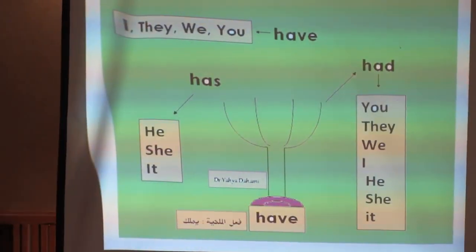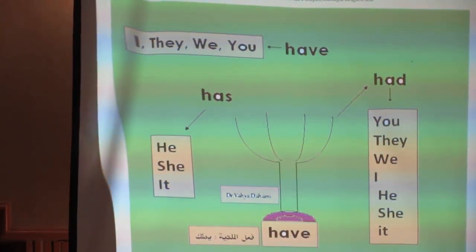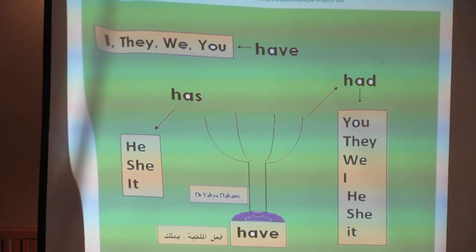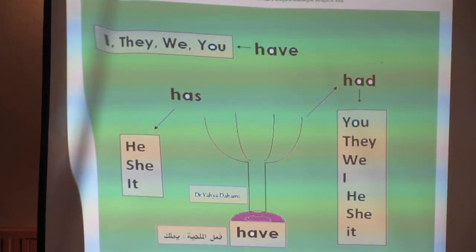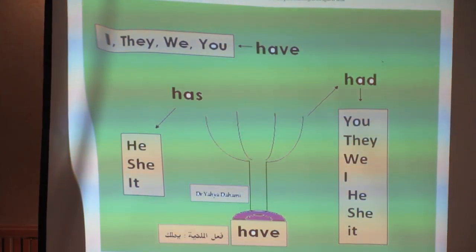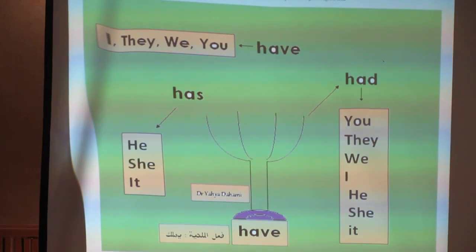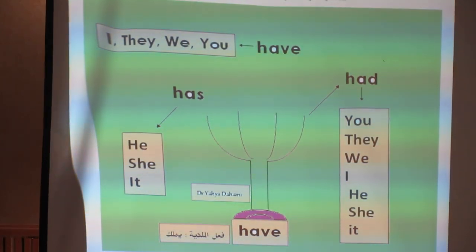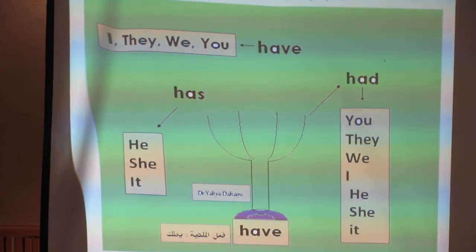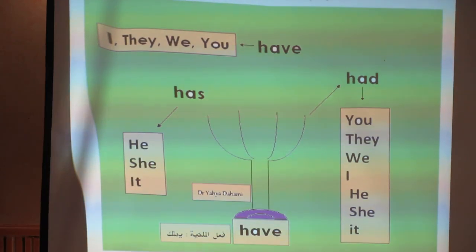Second essential part of the verb is verb to have. الملكية يملك has, have, okay, and had in the past. Look, have goes the same with do, I, we, they, you. Then has like does, okay, goes with he, she, it. So you have two sets of pronouns, you have no more than that. Did goes with had because it is the only one. So it takes all the pronouns in the past.